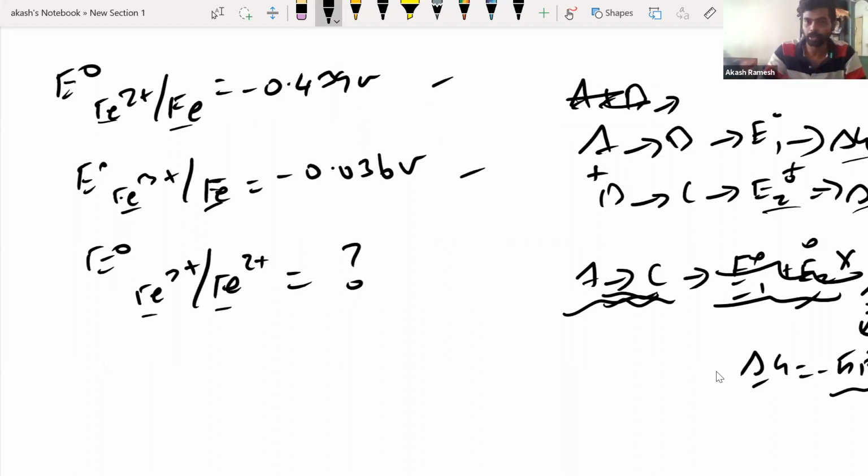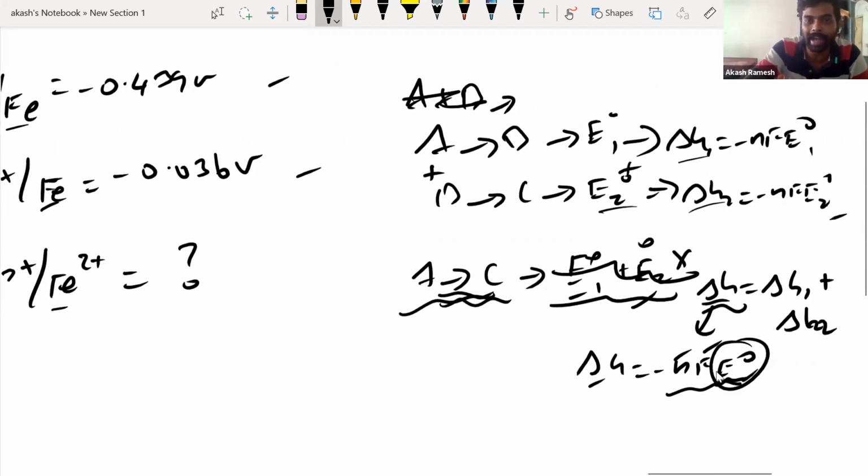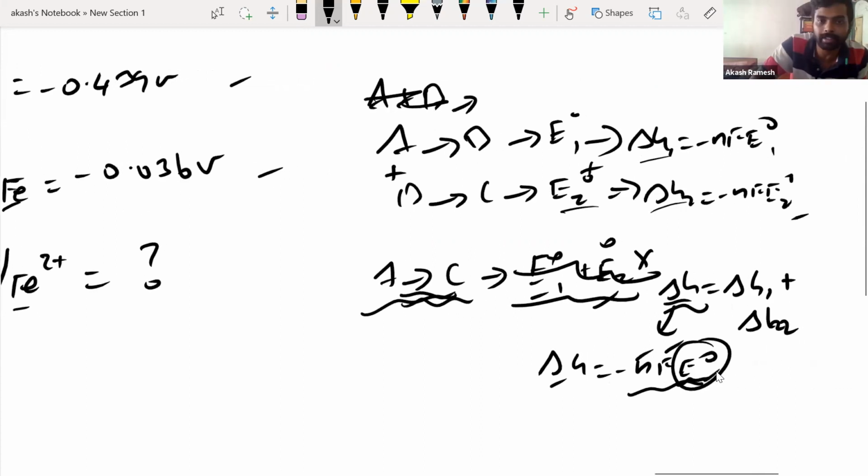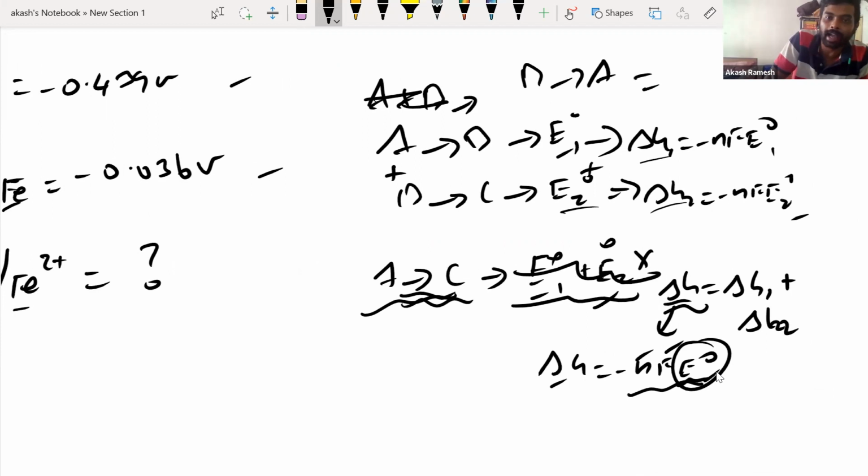And one more thing you can do, even though you cannot add directly. Say for A giving B it is E1 naught. If I write B giving A, I can write minus E1 naught. When you reverse the reaction, you can reverse the sign of the reduction potential, but you cannot add reduction potentials of two reactions directly. That you cannot do. But when you reverse the reaction, you can reverse the sign of E naught. Okay, fine. Now go for it.